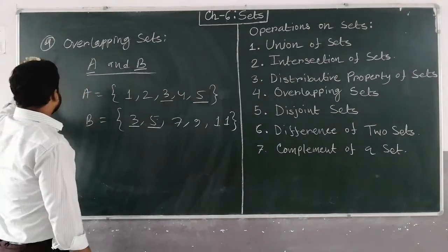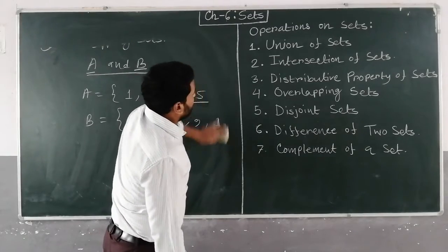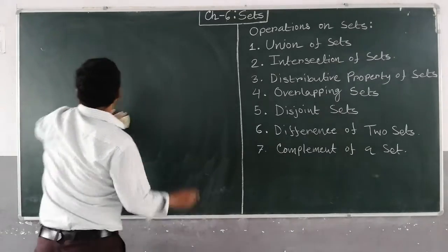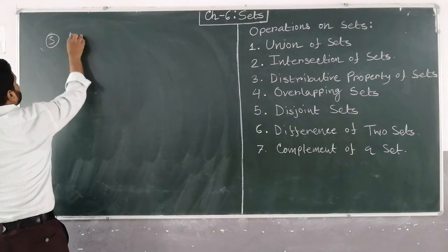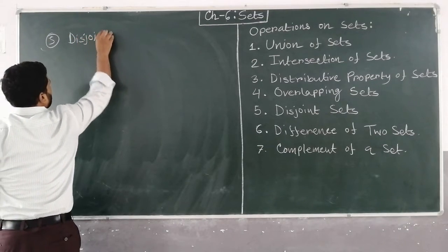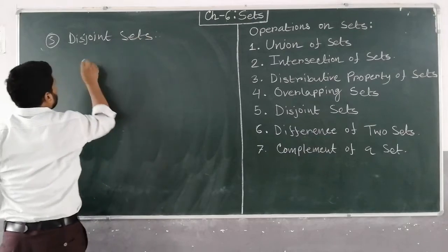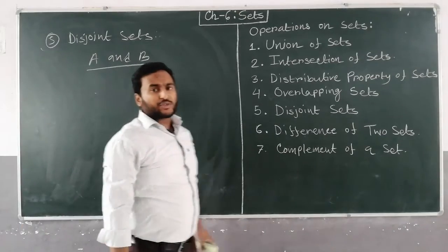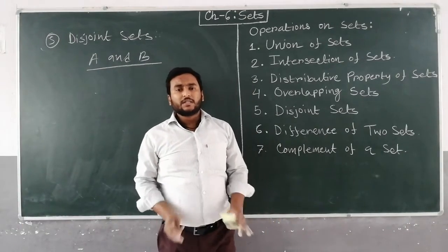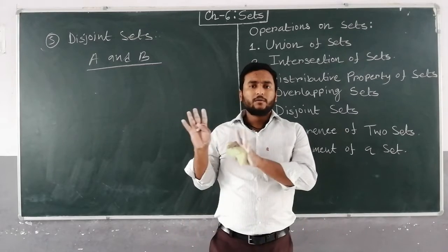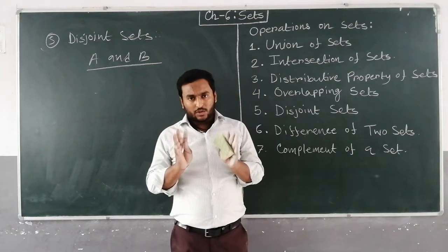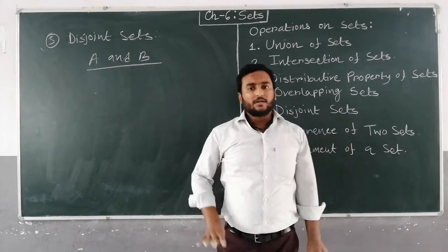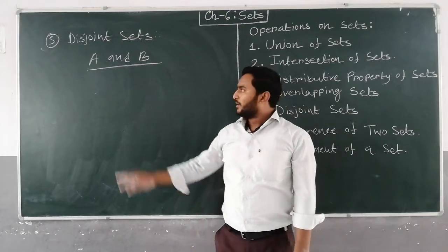Okay. Next is disjoint sets. Fifth one, disjoint sets. Suppose A and B, two sets are there. A and B are said to be disjoint if there is no element common between the two sets. So disjoint sets, two sets A and B, are said to be disjoint if there is no element common between these two sets.